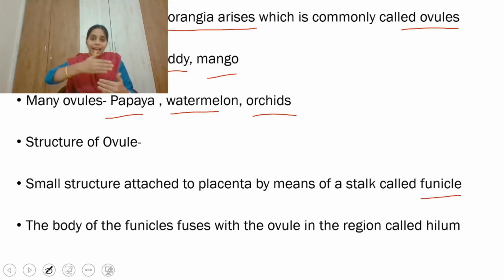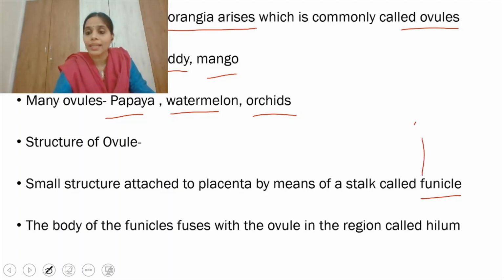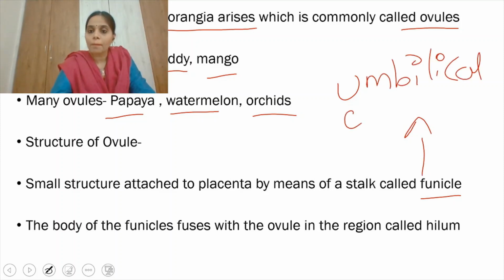In the same way, the ovules arise from the placenta but are not fully separated from it. They attach to the placenta by means of a stalk called the funicle. That means in flowering plants, the funicle is comparable to the umbilical cord of placental mammals.